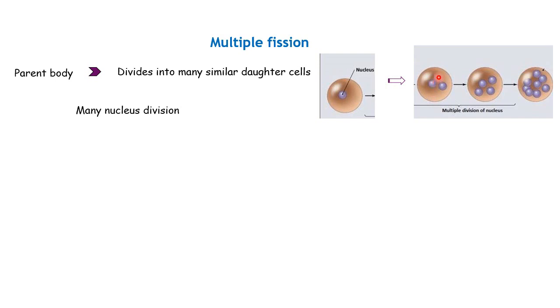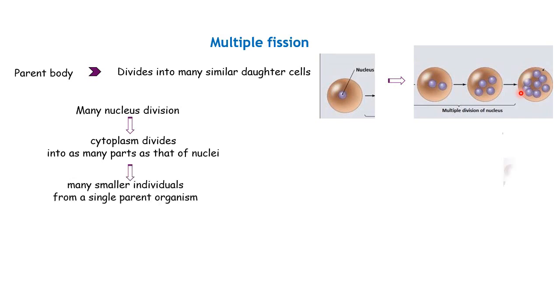Remember, the cytoplasm does not undergo any cytoplasmic division until this mother cell has divided as many nuclei as it requires. Once all the nuclei have been replicated by the mother cell, then the cytoplasm will equally divide into as many parts as there are nuclei.